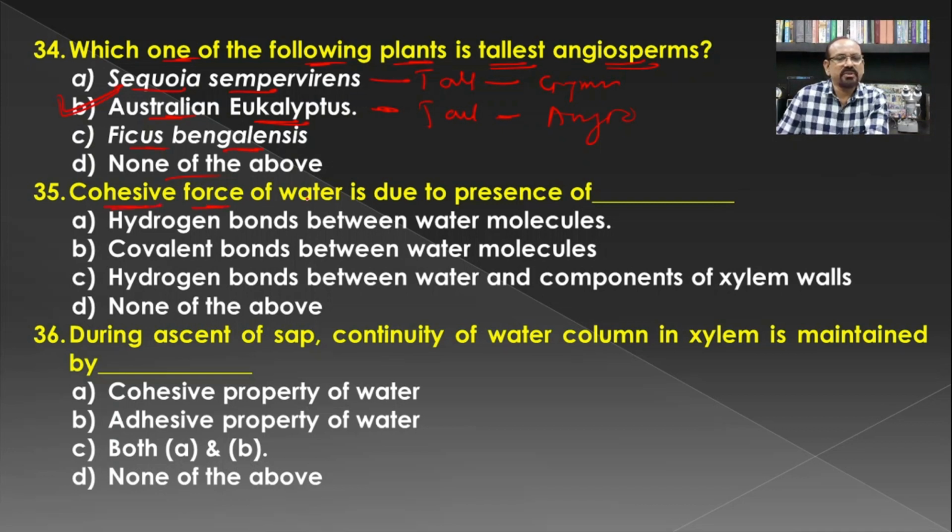Then cohesive force of water is due to presence of. Earlier we have seen there is a presence of the cohesive and the adhesive force. Cohesive force means the force in between the similar type of molecules, or the water molecules. So the hydrogen bonds between water molecules, because in oxygen here the two hydrogen atoms are joined with each other by means of the covalent bond, and if we see another water molecule, at that time there is a formation of the hydrogen bond.